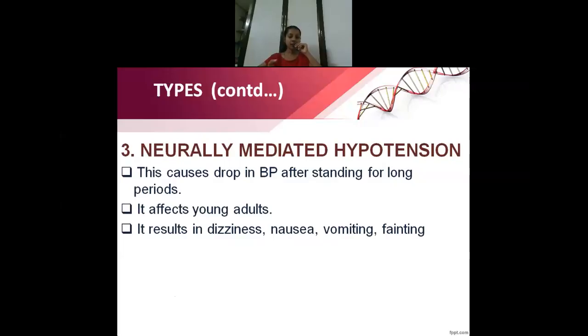Or traffic policemen, all these people, what happens is there will be venous stasis in the lower limbs, and there is low cardiac output. The heart will receive less blood circulation. So that is referred to as neurally mediated hypotension. And usually the person can have dizziness, nausea, vomiting and fainting during this time.